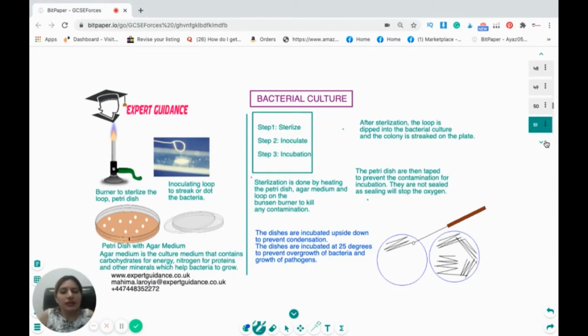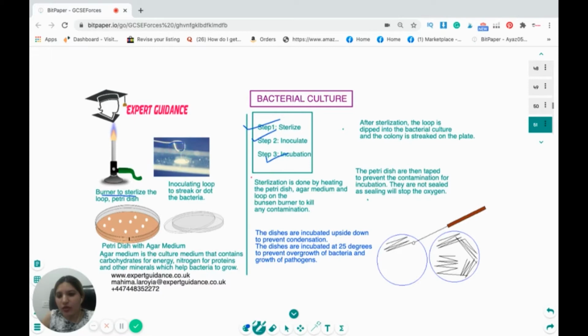Now, this is a little practical question on how to culture the bacteria. To culture the bacteria, we have 3 steps: sterilize, inoculate, and incubate. What are the equipments we require to culture the bacteria? We require a burner so that we can sterilize everything we use by heat to kill any other bacteria or pathogen which is there.